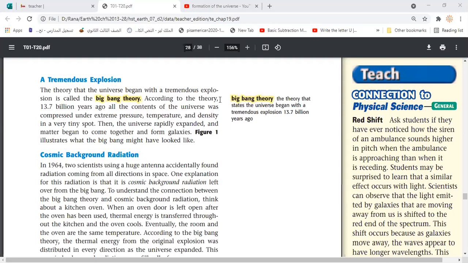Okay, so that long distance takes a long time until we receive this radiation, or we keep receiving this radiation until this day. So they consider the cosmic background radiation as a kind of evidence for the Big Bang theory.